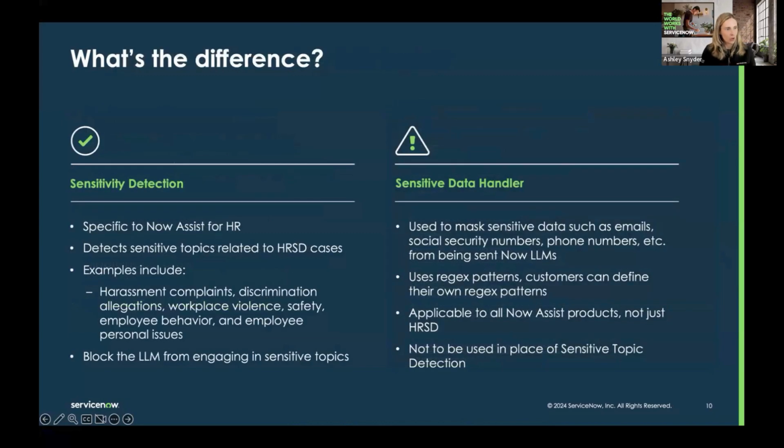So we'll go ahead and start with what the difference in both of these are, and I'll hand it to Melody to cover this first column on sensitivity detection. Alrighty, thank you, Ashley.